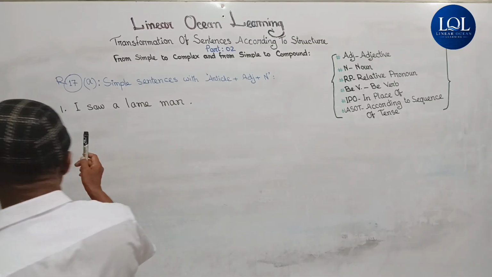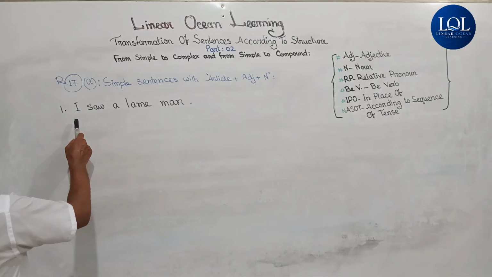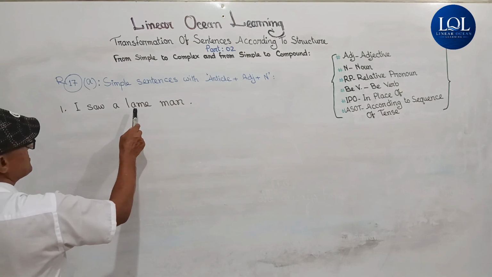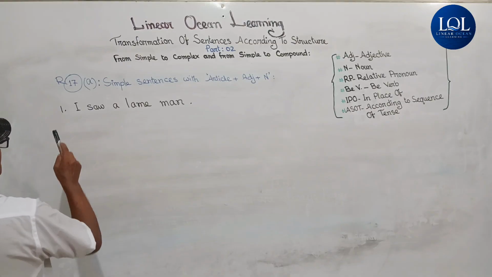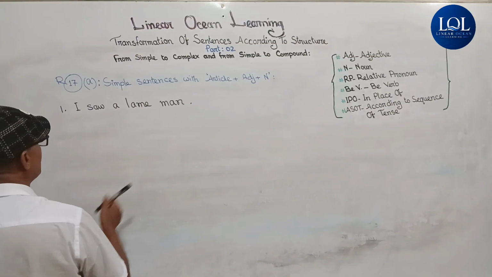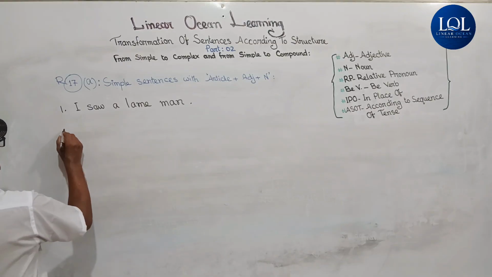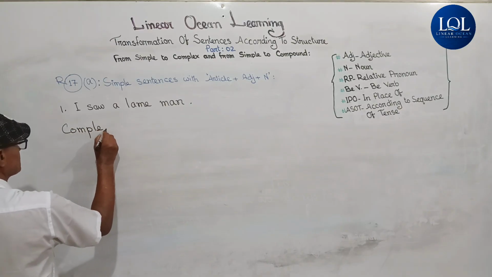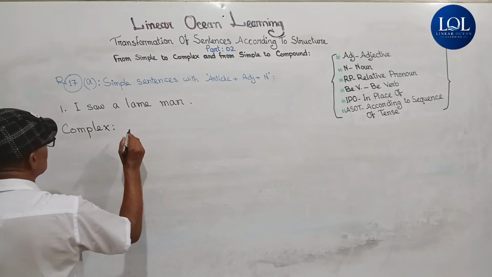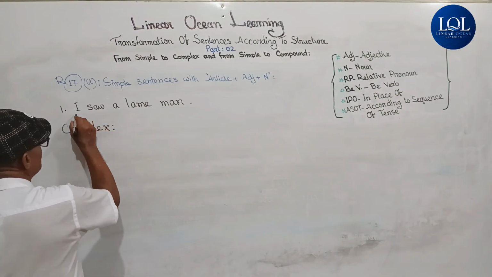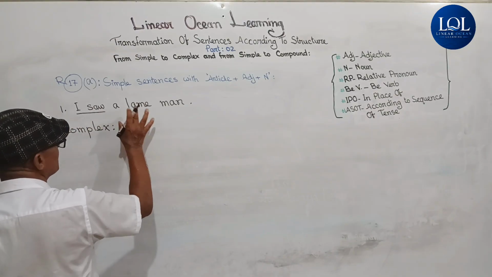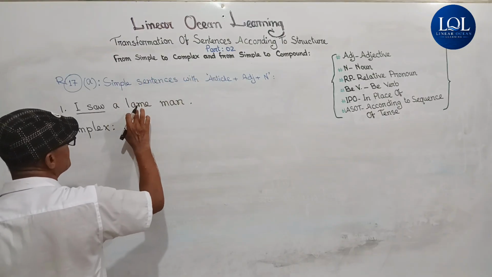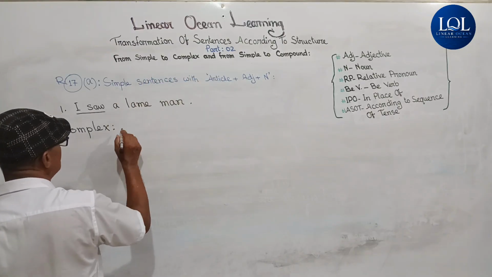Now let's come to the exemplified sentence, a simple sentence with article plus adjective plus noun: I saw a lame man. Then the complex one will be complex. Here subject plus verb, these are other words of the sentence. We will have to work out here article plus adjective plus noun.